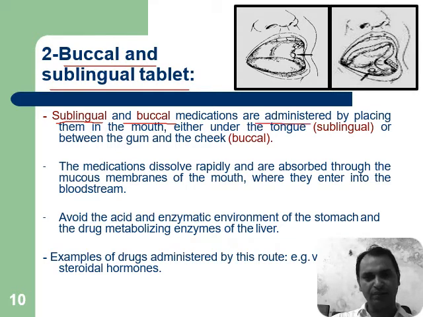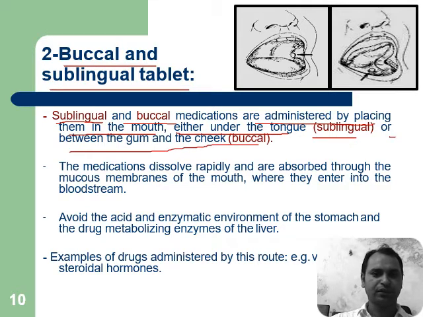Medications are administered by placing them in the mouth, either under the tongue, sublingual, or between the gums and the teeth, as in the buccal route. The medication dissolves rapidly and is absorbed through the mucous membrane of the mouth, where it enters the bloodstream.